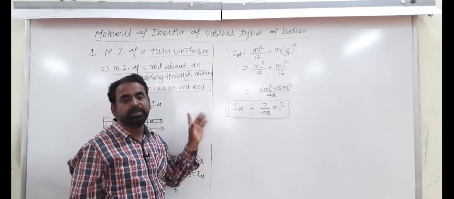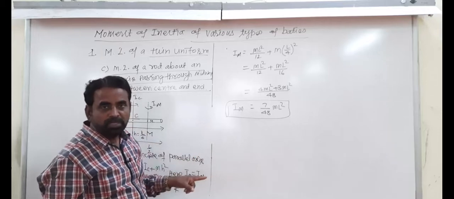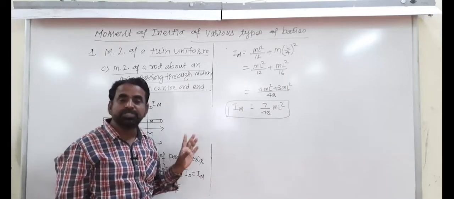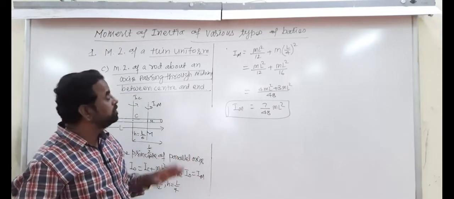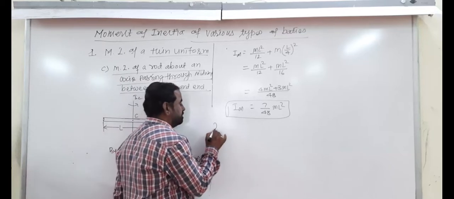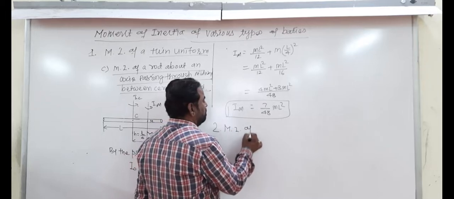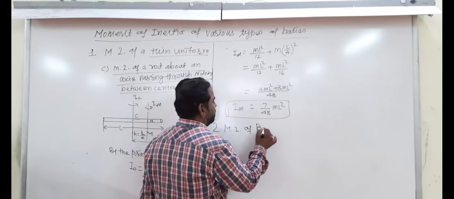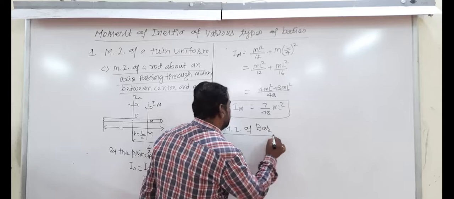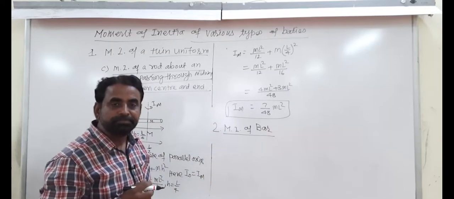So that we calculated. Now, a similar analogy is used for a bar. The second type of body is the moment of inertia of a bar. Do you know what a bar is?